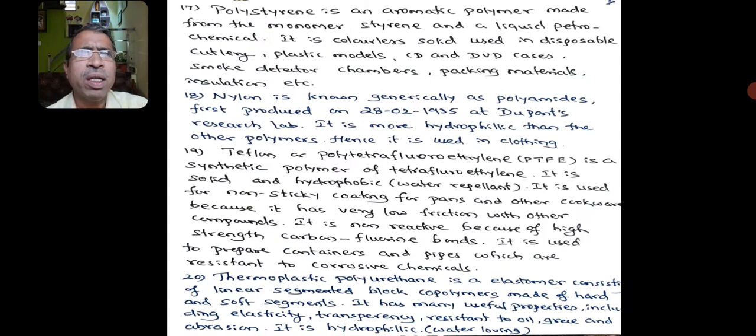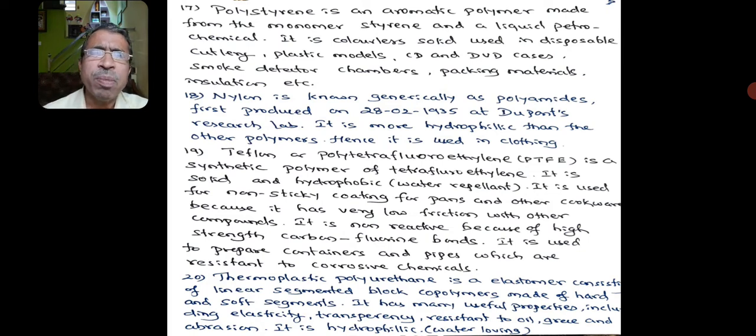We also have polystyrene. Polystyrene is an aromatic polymer made from monomers like styrene, which is a liquid petroleum chemical. It is a colorless solid used in disposable cutlery, plastic models, CDs, and even DVD cases. Smoke detector chambers and packing materials are also made from polystyrene.